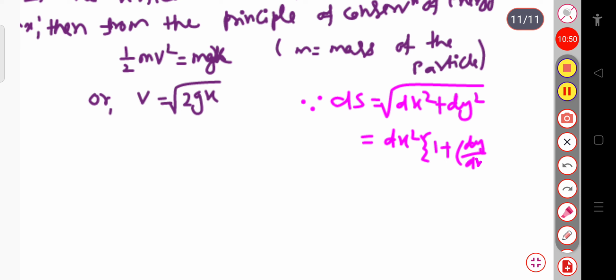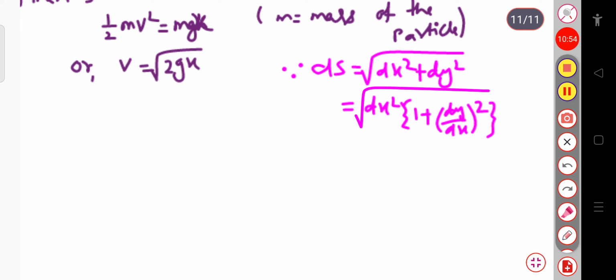So ds will be equal to dx times root over of 1 plus y prime square, where dy by dx is written as y prime.